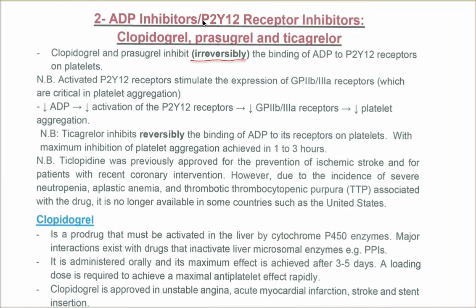ADP inhibitors or P2Y12 receptor inhibitors: clopidogrel, prasugrel, and ticlopidine, which has been taken off the shelf, but we will talk about it. Clopidogrel and prasugrel inhibit irreversibly. ADP usually binds to P2Y12, which then increases the expression of GP 2B3A, which is important for platelet aggregation. So if you inhibit that, you will decrease the aggregation.